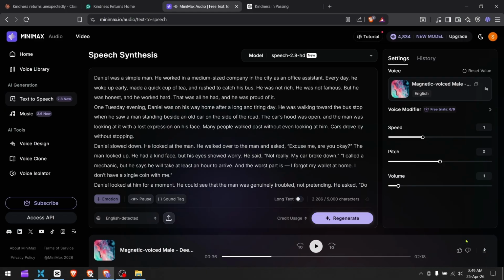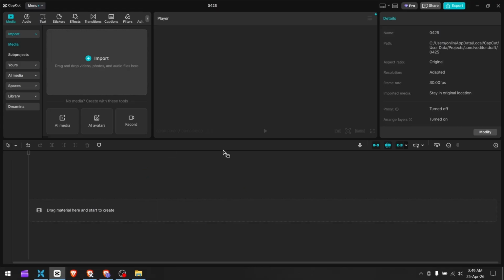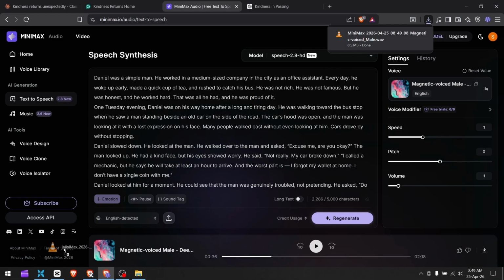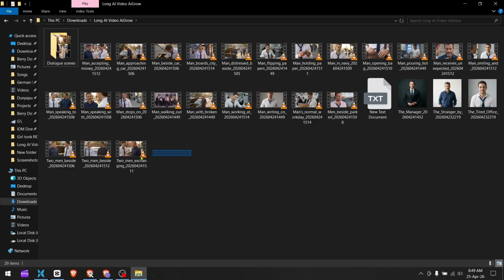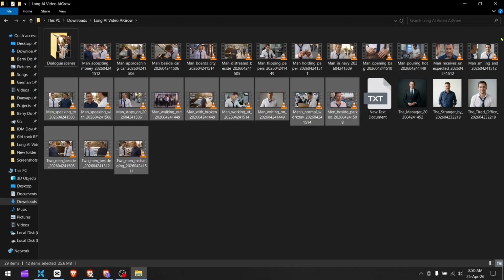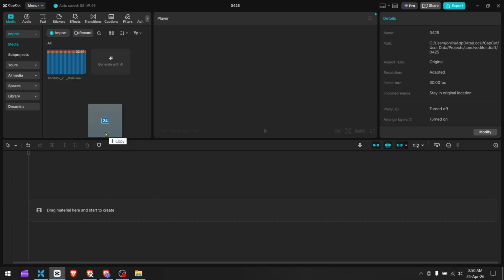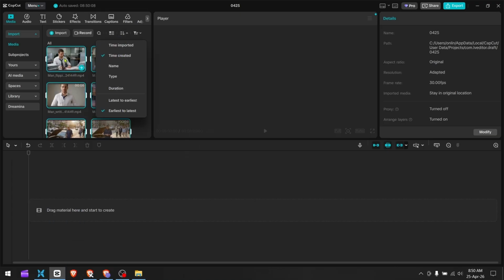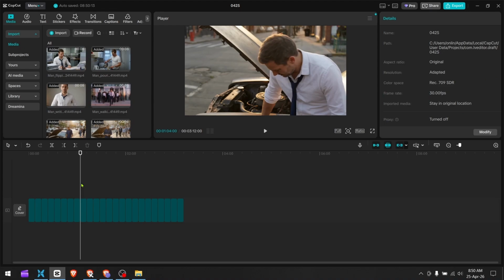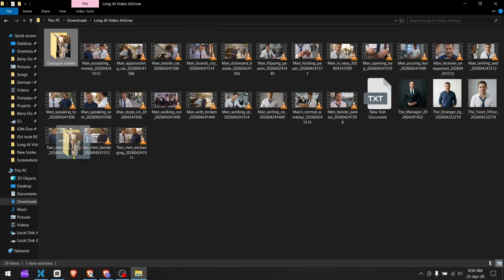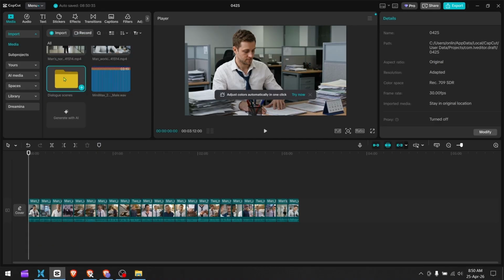If the audio is okay, download it. For editing, I am using CapCut. First, drag the voiceover into it. Then select all the videos and drag them to CapCut. Click Sort, and then Time Created. It will arrange them. Drag them to the timeline. Then drag the dialogue scenes into CapCut.